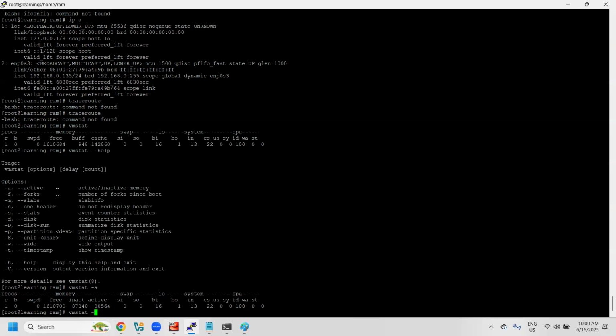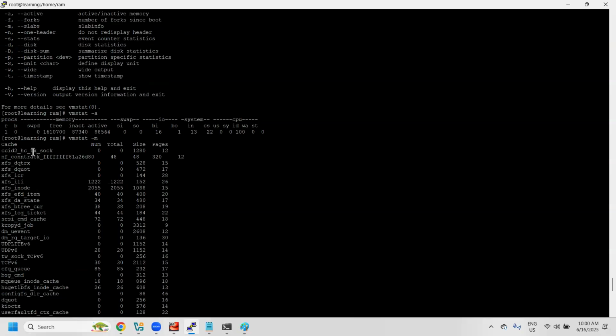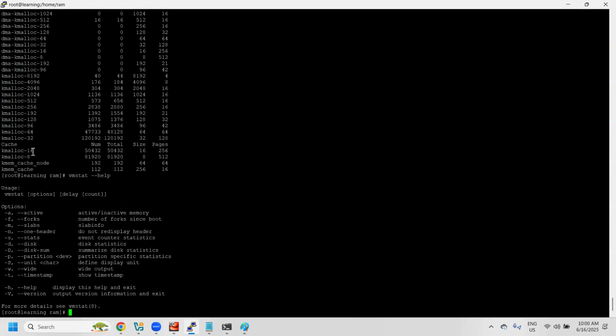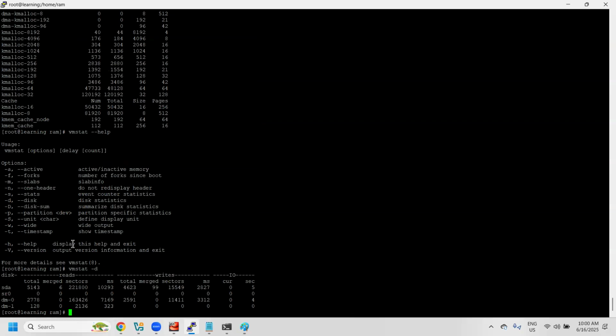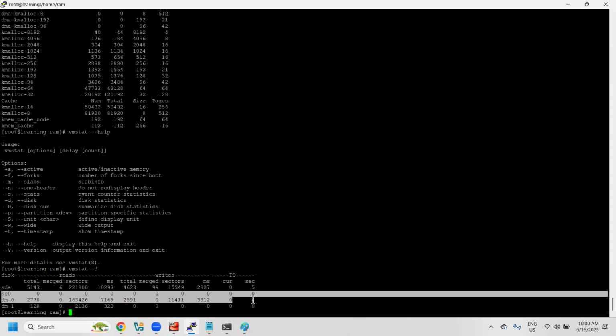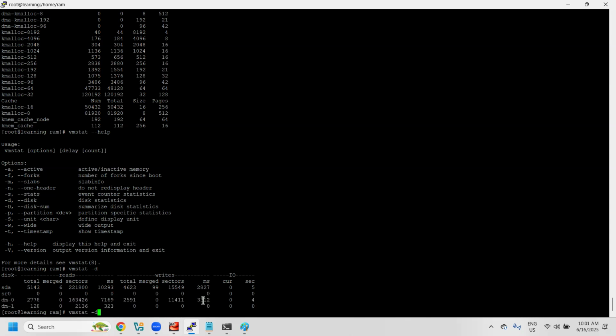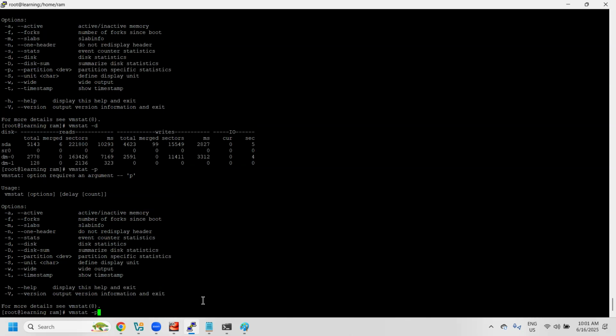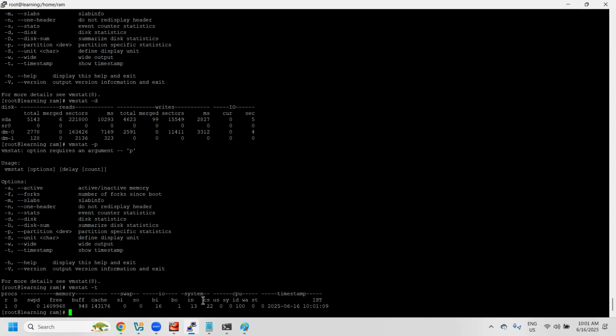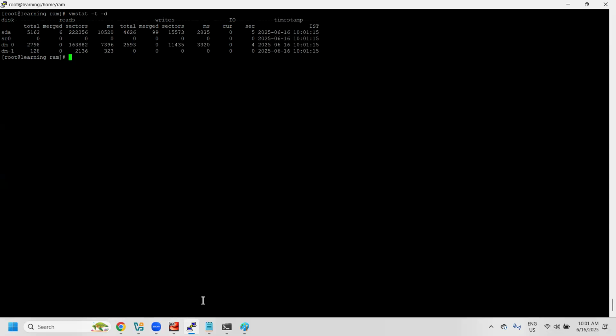If you want the output in clear slabs, we can use the -m option. The -d option gives disk statistics: how many disks are available and what their statistics are, such as total sectors read and so on. We also have -p for partition details, and if you want a timestamp, you can get that as well, using vmstat.